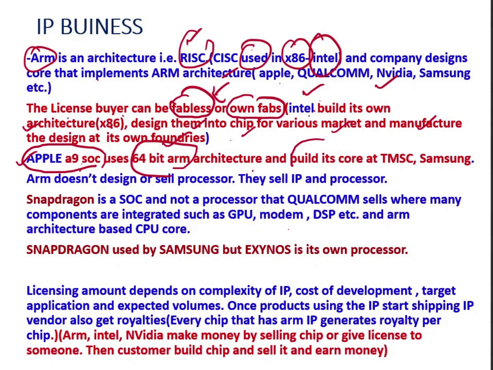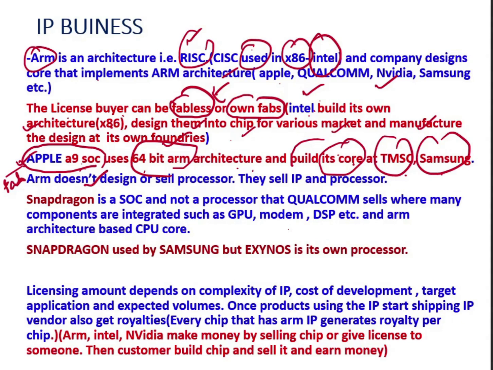ARM doesn't have its own fab. So Apple gets the 64-bit ARM license, then builds its core, its processor, at TSMC or Samsung. So Apple uses either TSMC or Samsung to manufacture its processor, and that processor is licensed from the ARM architecture.